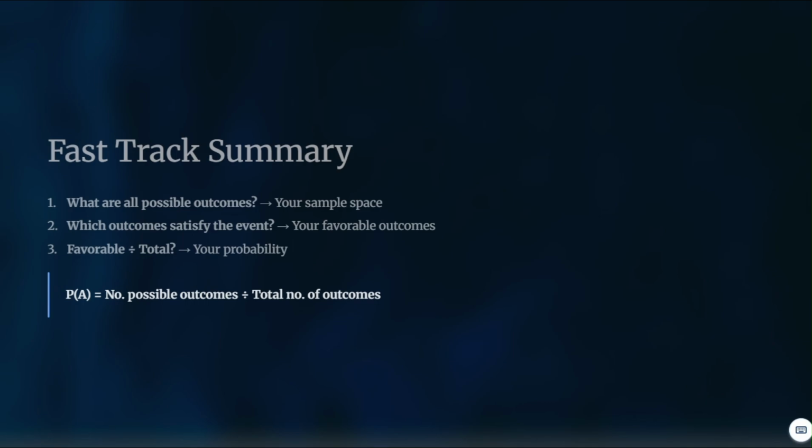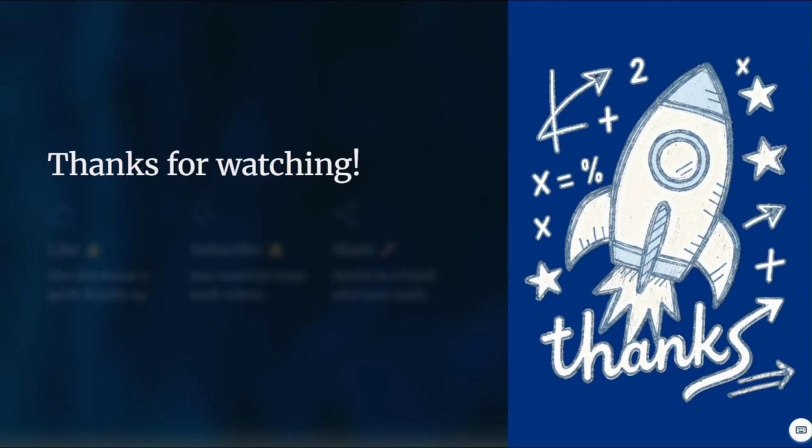Today we covered the foundation of probability: outcomes, sample space, events, and impossible and certain events, and the core rule of finding the probability of an event. Once you understand this basic idea, you're ready to move forward. In the next lesson, we'll explore the addition rule of probability and learn how to handle problems involving A or B.